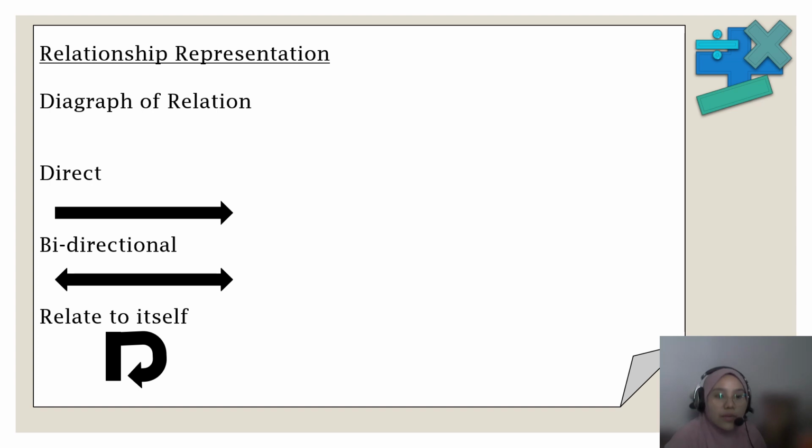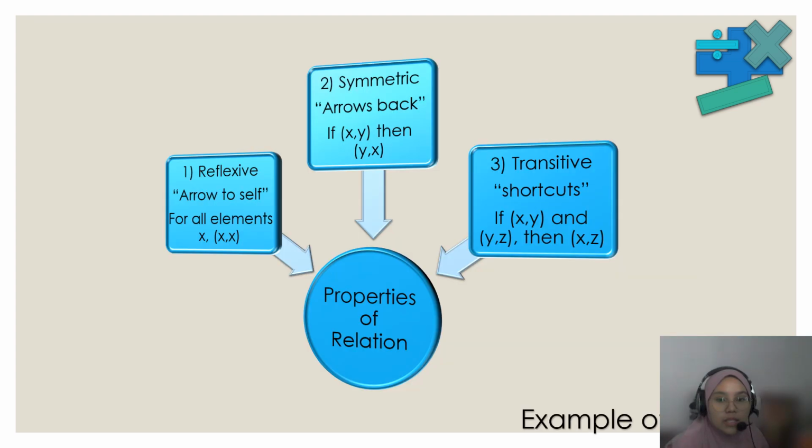Relation has three diagrams to represent relationships. The first is directed, bidirectional, and relating to itself. So there are three properties of relation, which are reflexive, symmetric, and transitive. Reflexive: as I mentioned before, there is a diagram to represent it, which is an arrow to itself. This is for the reflexive, which is for all elements x, the ordered pair (x, x), the x arrow to itself.